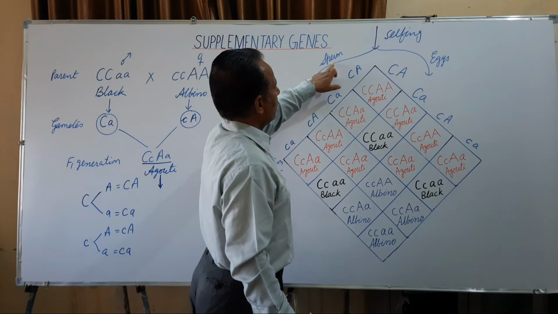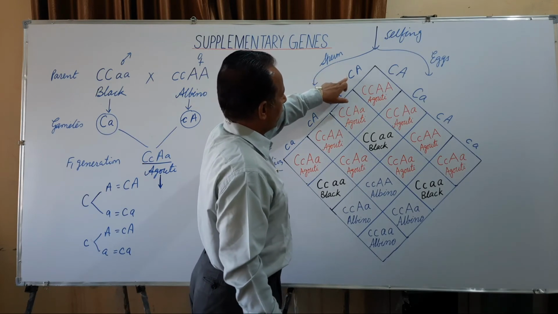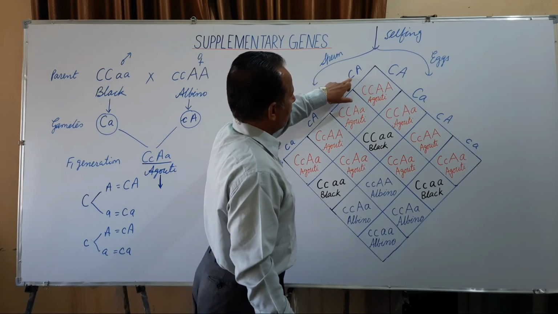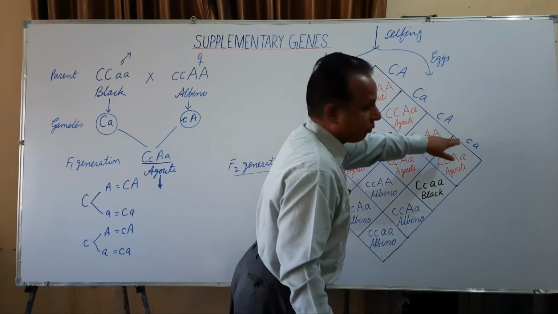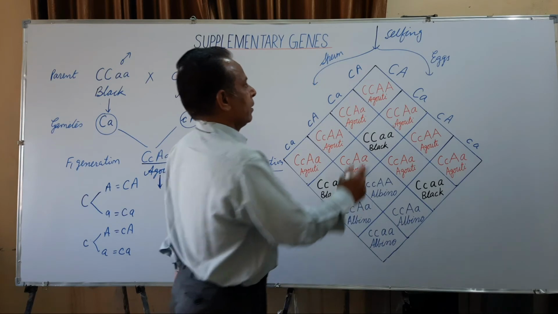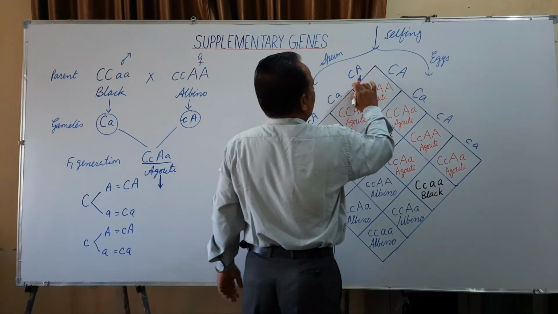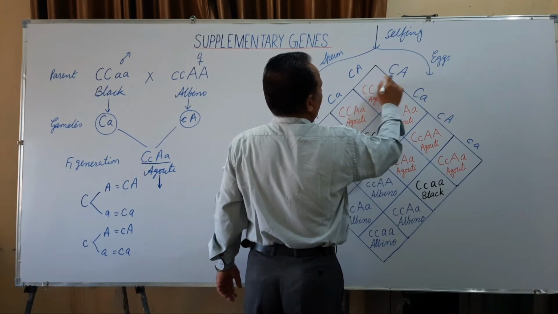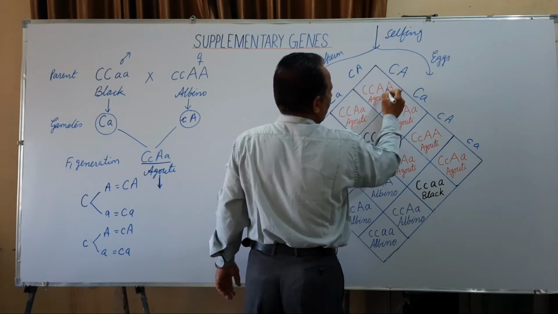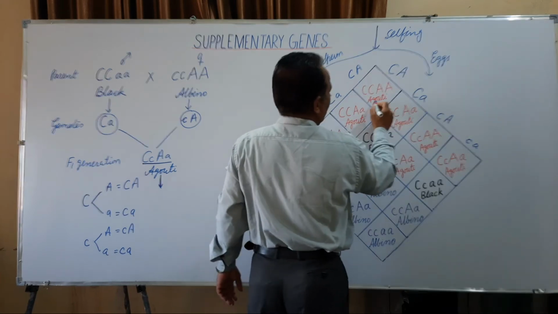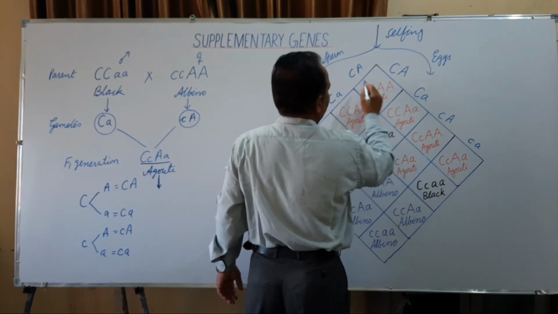For example, the sperm having the genotype capital C, capital A may fuse with either of the four types of the egg. It fuses with the C A gamete to produce capital C, capital C, capital A, capital A genotype. Phenotypically, they are agouti.